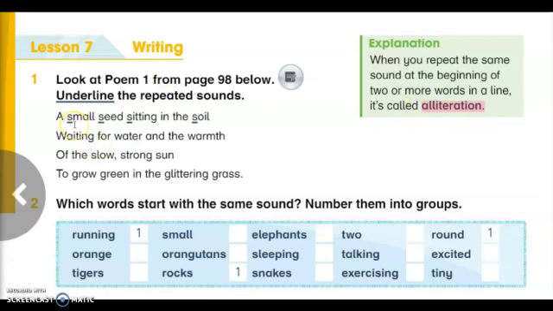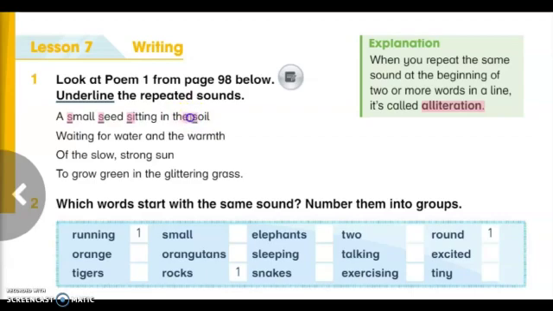Now let's see the first activity. Look at poem 1 from page 98 below. Underline the repeated sound. Look at this line, the first line, my students. Here we have a small seed sitting in the soil. Look at the first sound for these words. Here we have small, seed, sitting, and soil.